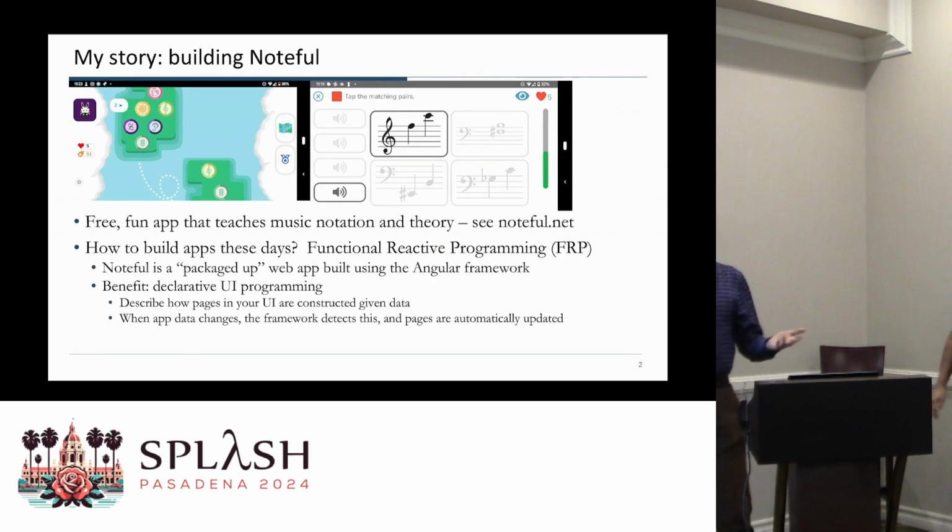So my personal motivation for this was building an app called Noteful. Noteful is a free app that teaches music notation and theory. You can check it out on the app stores or noteful.net. But what I learned as part of building this app is how do we build apps these days, right?